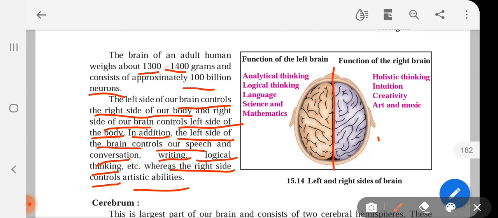Okay, so here the right side, this right side of the brain, okay, it functions like controlling holistic thinking, intuition, creativity, art and music. Left side, okay, it's analytical thinking, logical thinking, language, science and mathematics. Okay, so it's being controlled by left side of the brain.